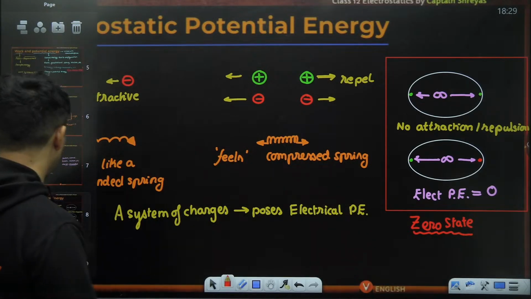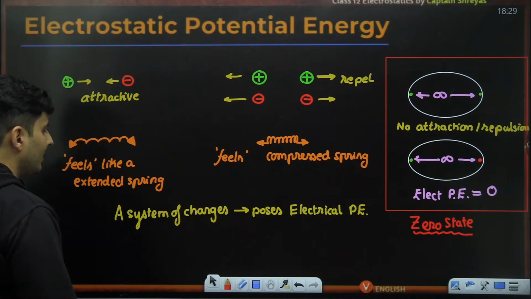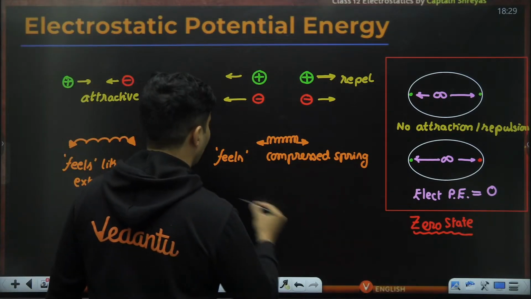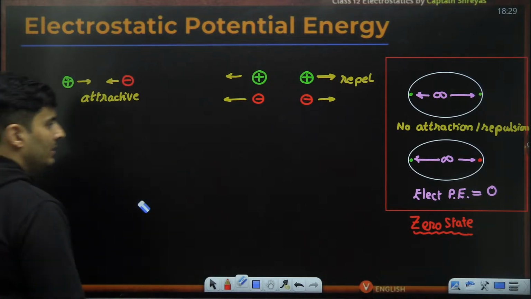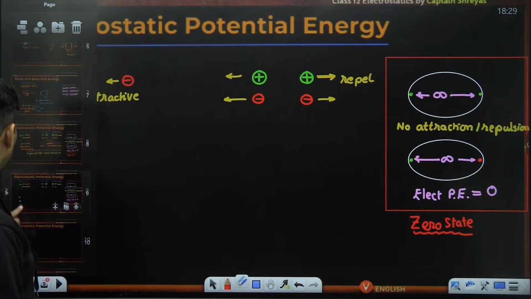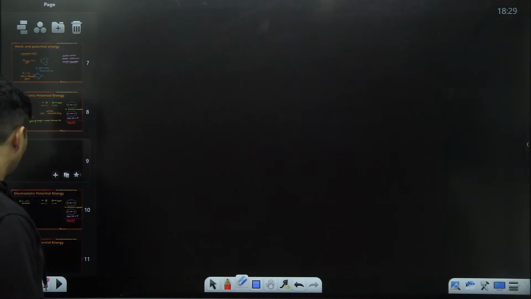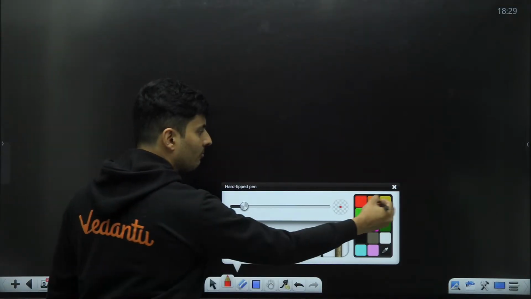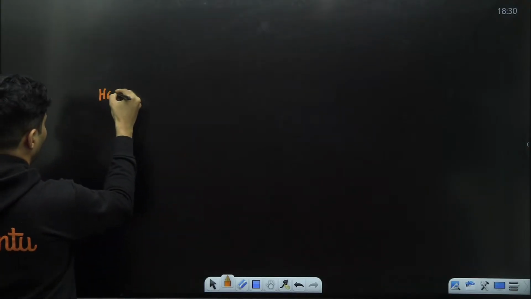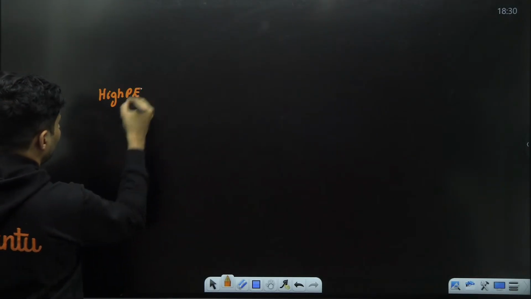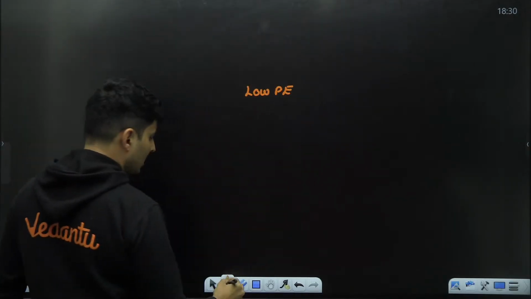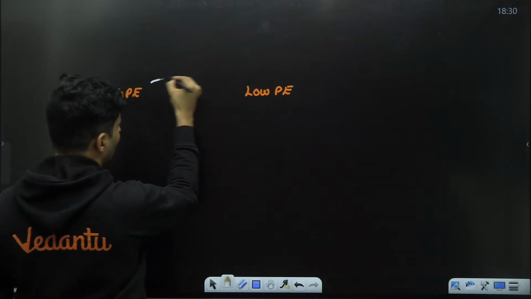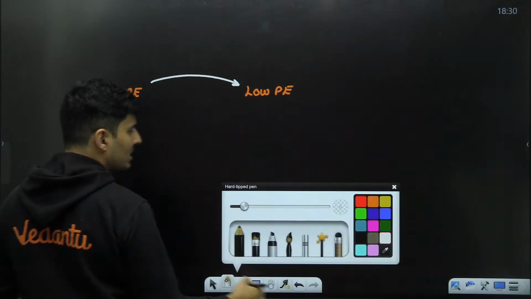Okay, sir. Finally, I understood this. But there is one very interesting thing now. Observe carefully. There is a common rule which you should know: whenever something has very high potential energy versus low potential energy, the system always tries to go from high potential energy to low potential energy.